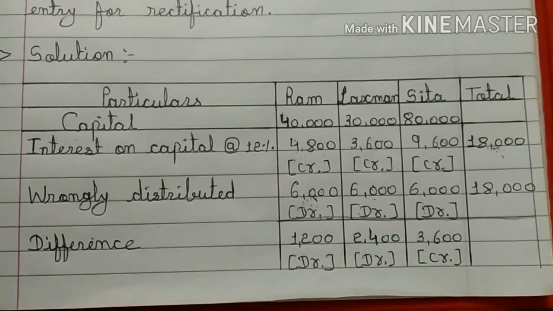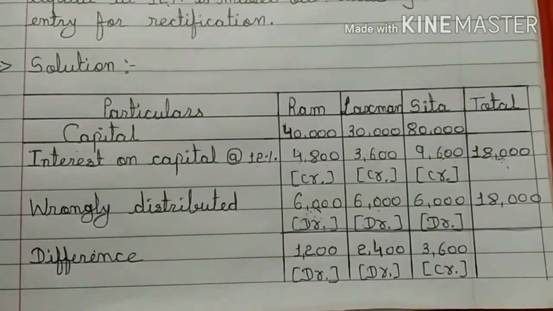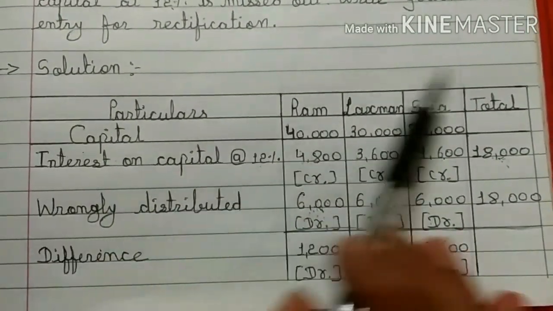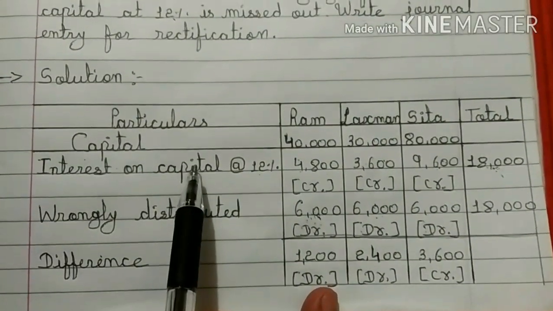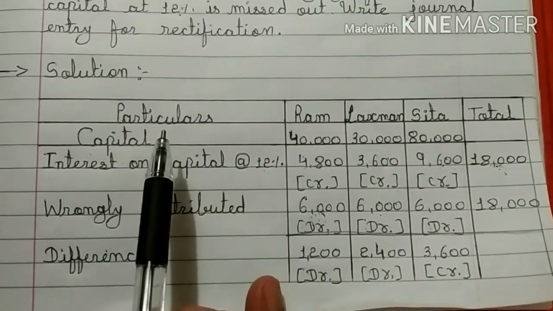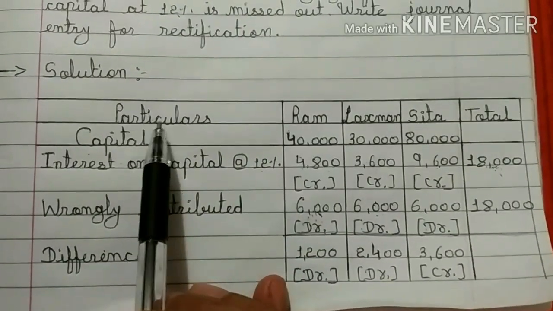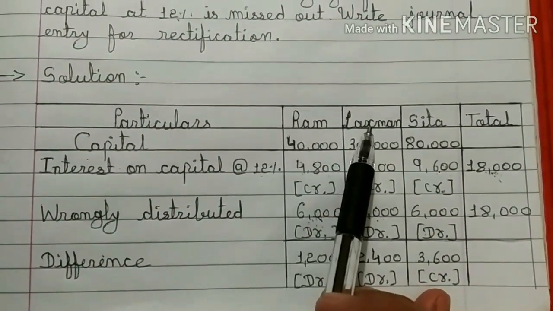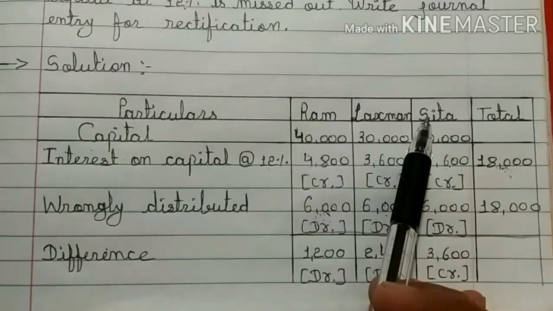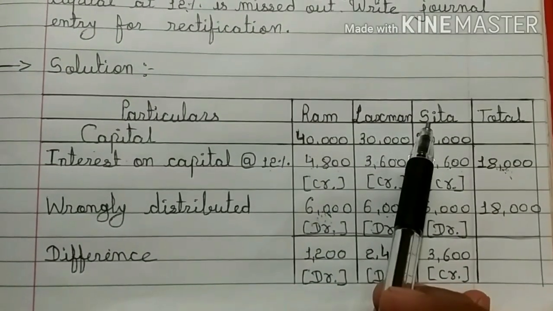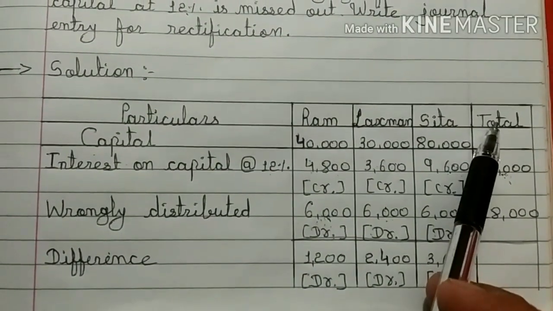So students, now let's start calculation. We need a table for doing calculation. In table we need 5 columns: particulars, Ram, Lakshman, Sita's column, that means partners column for calculation, and total.